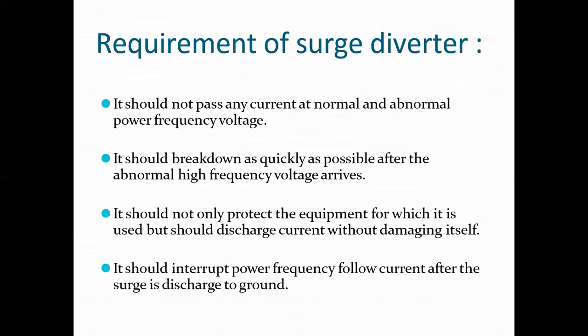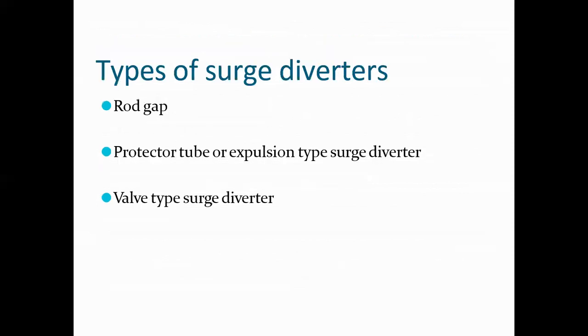Requirement of a surge diverter. It should not pass any current at normal and abnormal power frequency voltage. It should break down as quickly as possible after the abnormal high frequency voltage arrives. It should not only protect the equipment for which it is used, but should discharge current without damaging itself. It should interrupt power frequency follow current after the surge is discharged to ground. There are three types of surge diverters. First one is a rod gap surge diverter. Second one is a protector tube or expulsion type surge diverter. Third one is a valve type surge diverter.